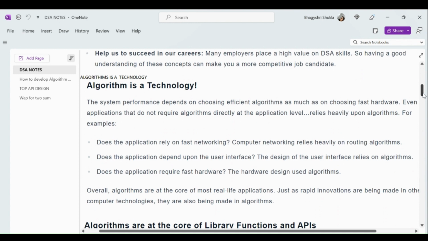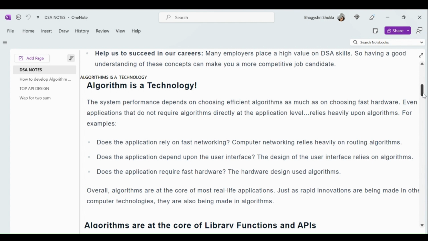Algorithm is a technology. System performance depends on choosing an efficient algorithm as much as on choosing fast hardware. Even applications that do not require algorithms directly at the application level rely heavily upon algorithms. For example, does the application rely on fast networking? That also depends on algorithms. Computer networking relies heavily on routing algorithms.